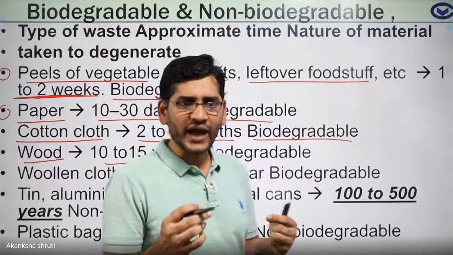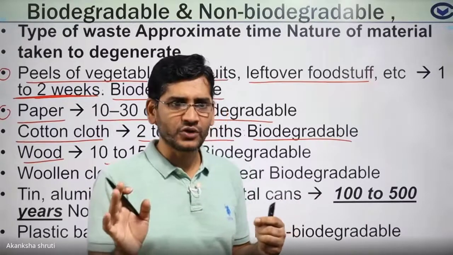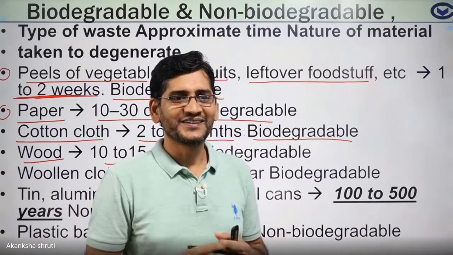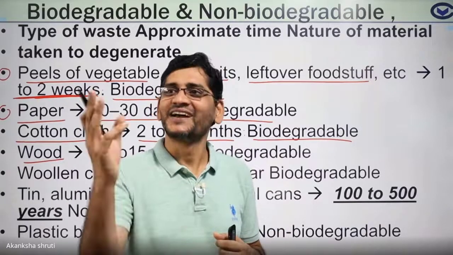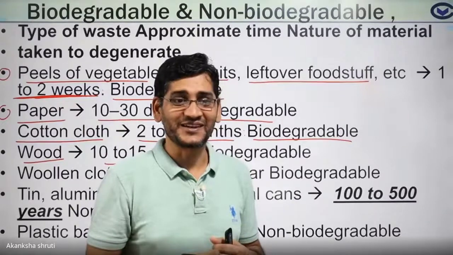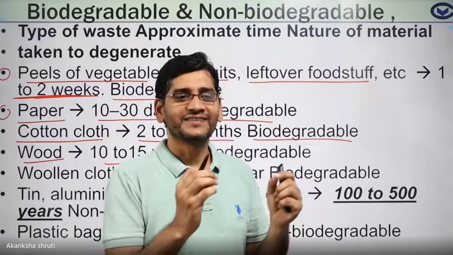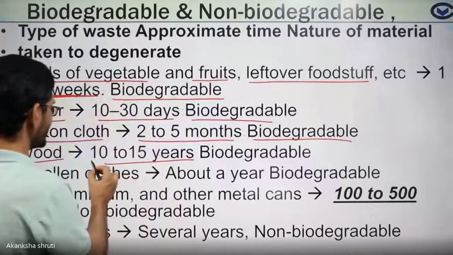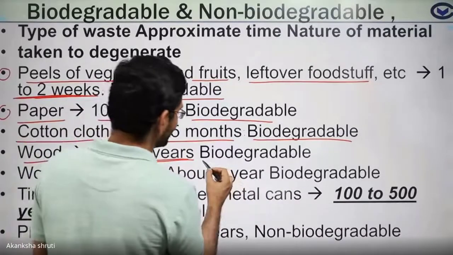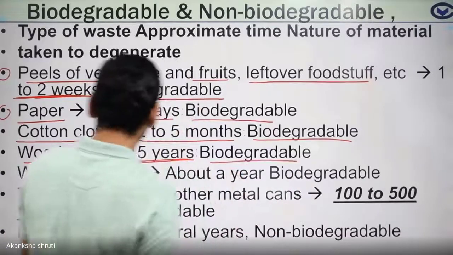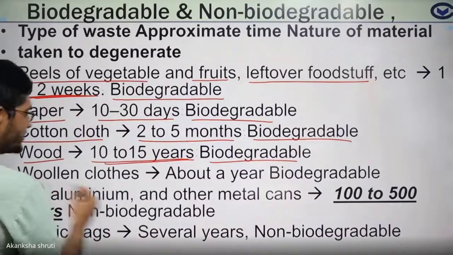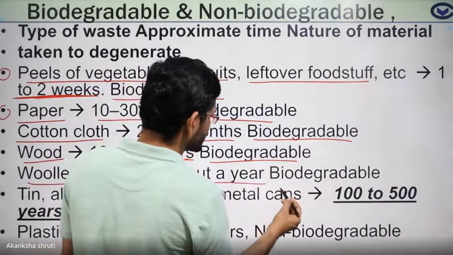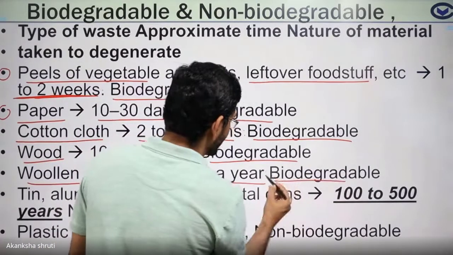Wood means dry wood, not the plant. Do not think a plant or a forest will be destroyed in 15 years. No, wood means the dry part of the plant. In 10 to 15 years it gets destroyed and mixes with the soil. So it is biodegradable. Students, woolen cloth takes about 1 to 2 years, so it is biodegradable.